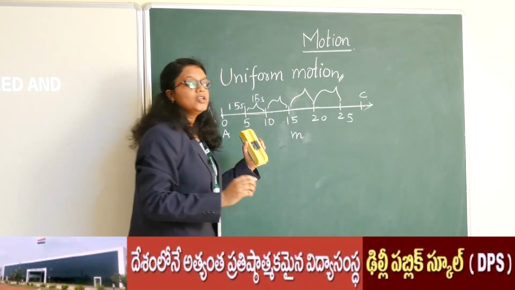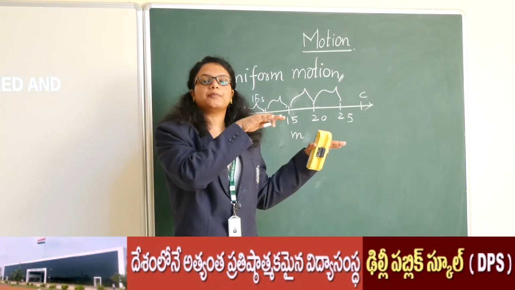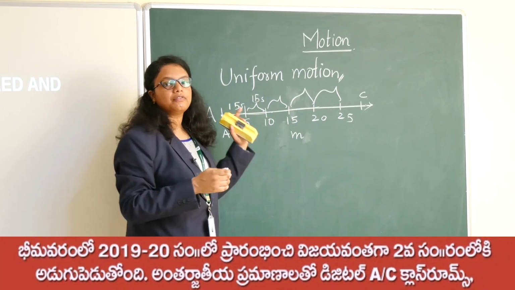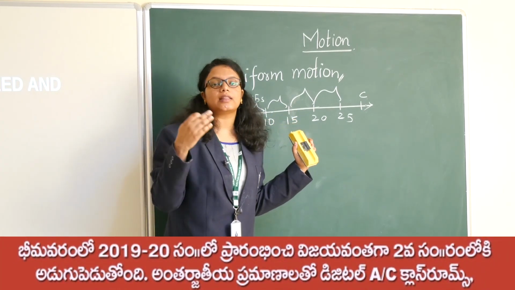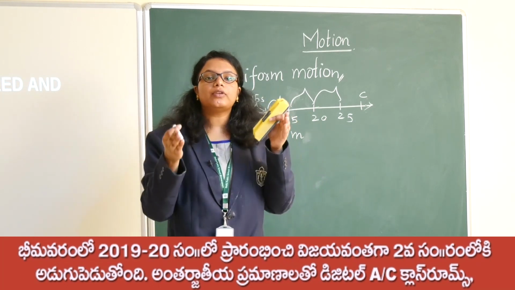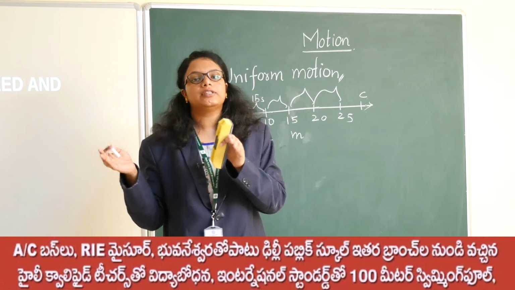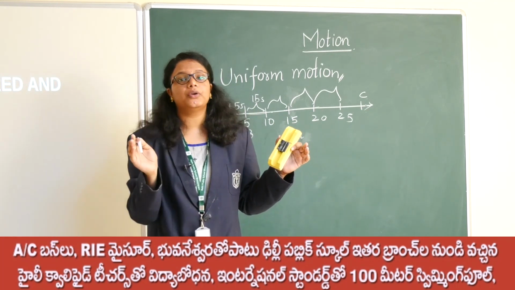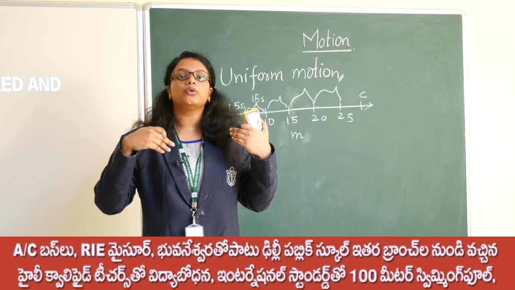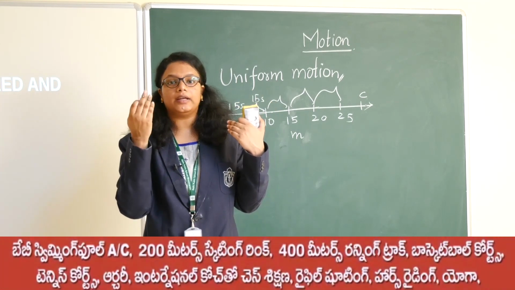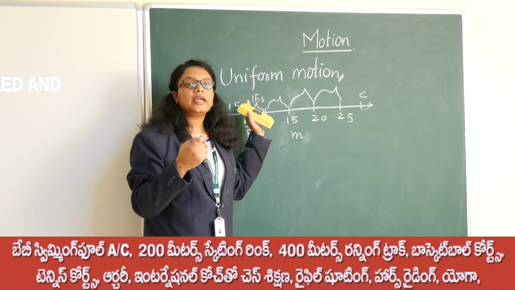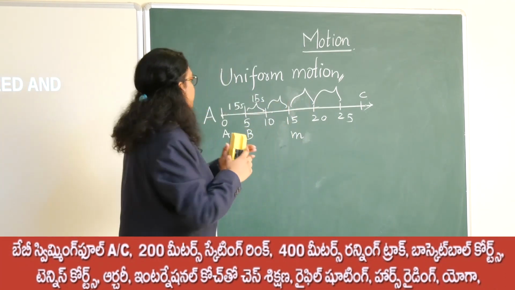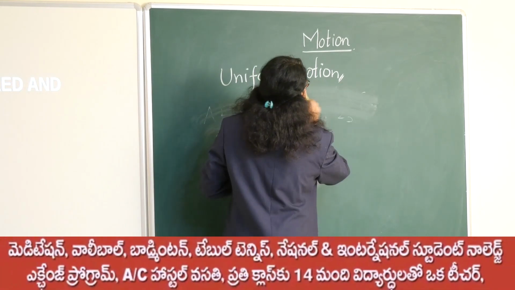Again 15 seconds. So throughout your journey, when you are traveling equal distances in equal intervals of time, that is in 15 seconds or any other interval according to your convenience, that is known as uniform motion. As I have already told you, we are wearing uniform, which represents equality. In the same way, when you travel equal distances in equal intervals of time, that is known as uniform motion. So let us write the definition.